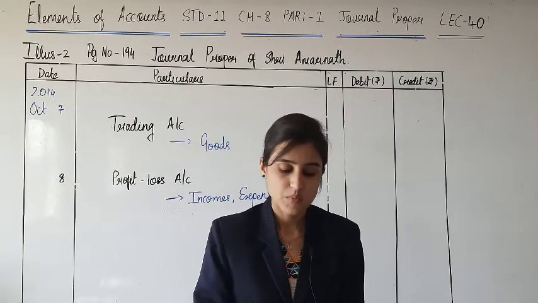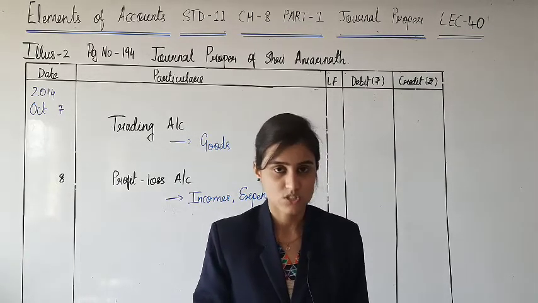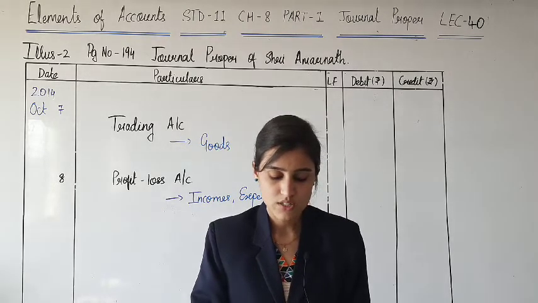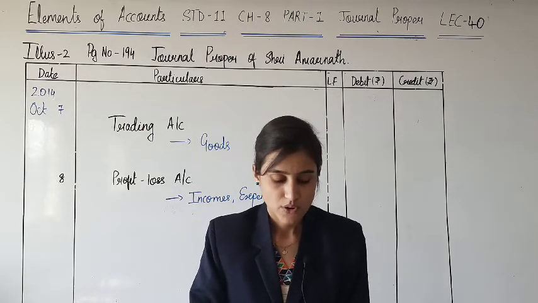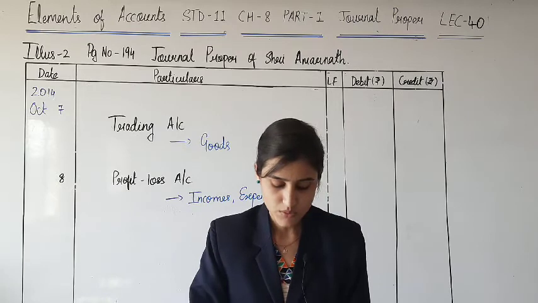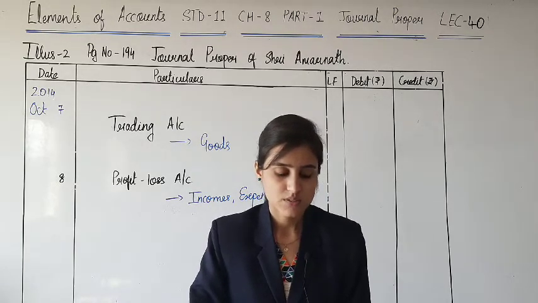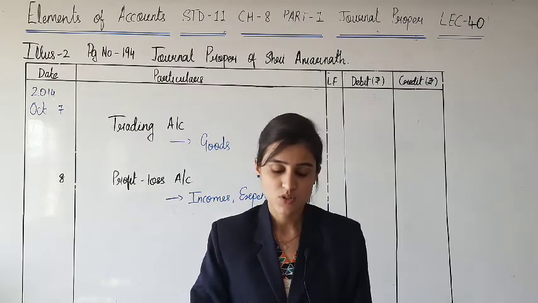See, example that is given. Firstly, closing entries are recorded in journal proper, and following journal entries will be passed in journal proper. The question is given. For example, I am reading on page number 196, and it says, for example, at the end of the year, the balance of purchase account is rupees 75,000.